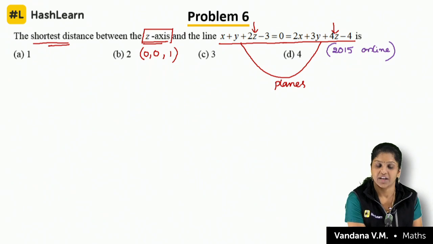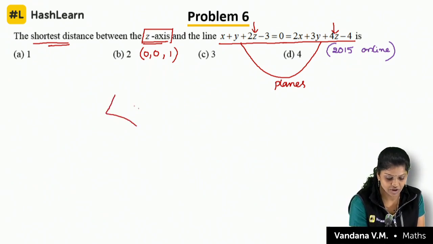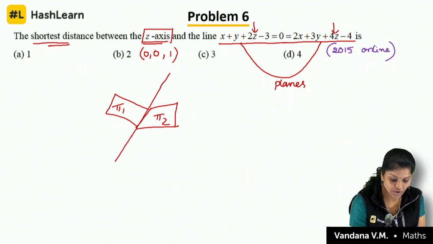Please understand. The regular way is, these are the planes, pi 1 and pi 2, and we talk about their intersection. I would like to know the line equation.